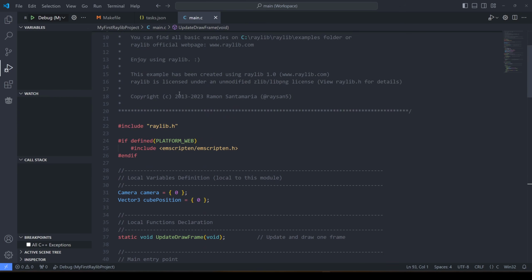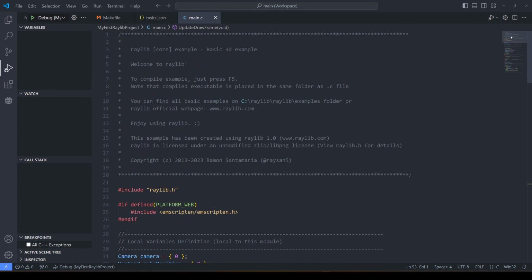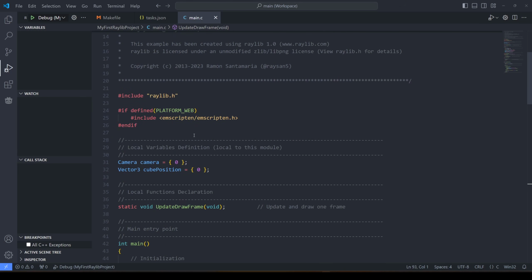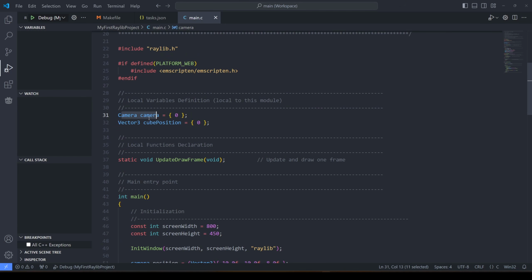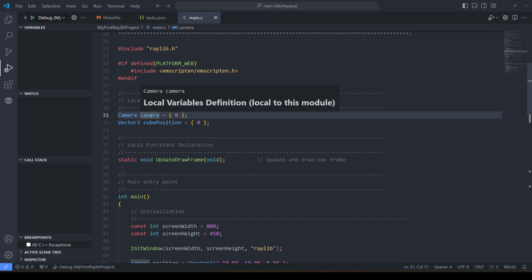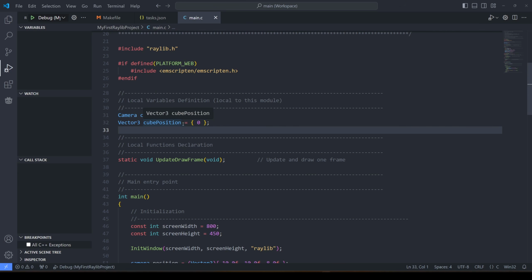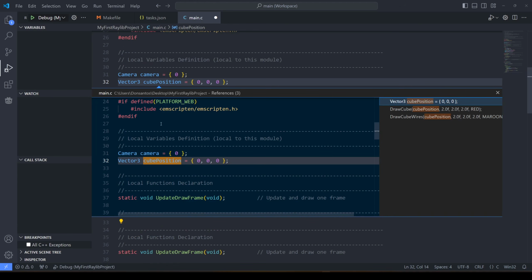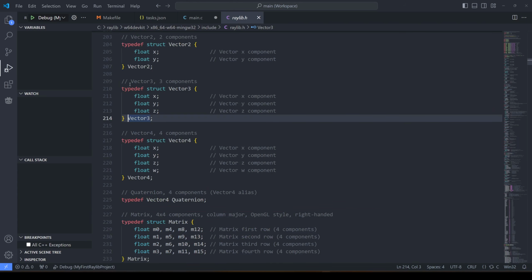So this is different from the first example. The first example was just text. But here we can see this is actually in 3D. So we can see here that it sets up a camera. I'm glad that exists. And a cube position. Vector3, so it's currently set to 0, 0, 0. I'm guessing this is the same. Cube position, can I go to that definition? Here we go, here's the struct. Yeah, obviously it's exactly what you'd expect.